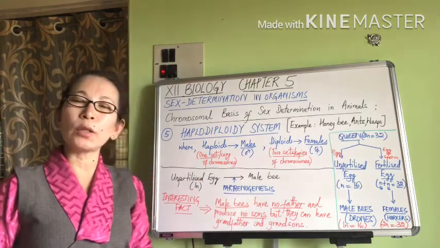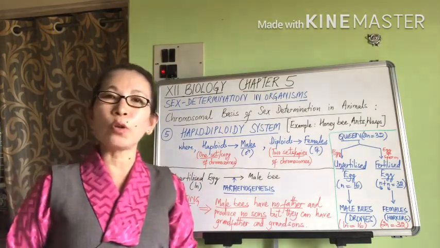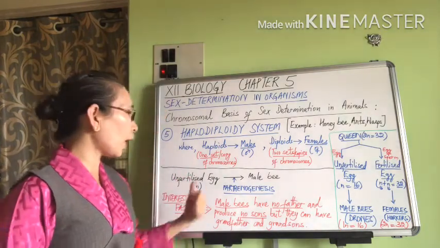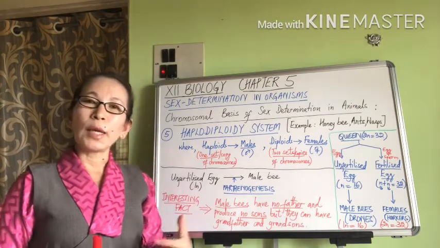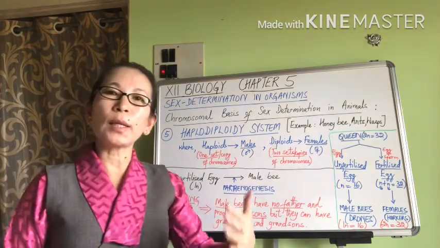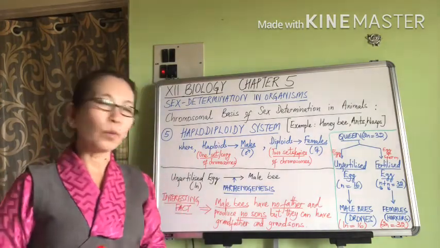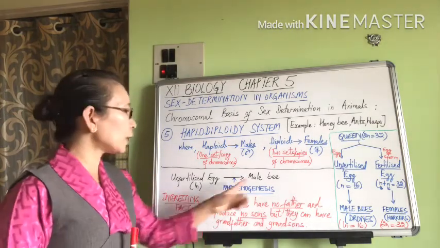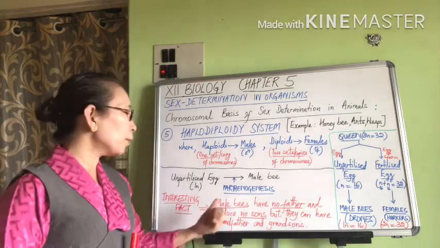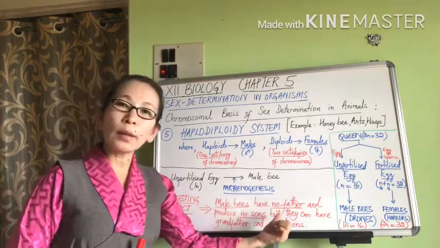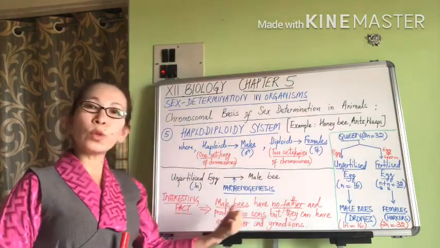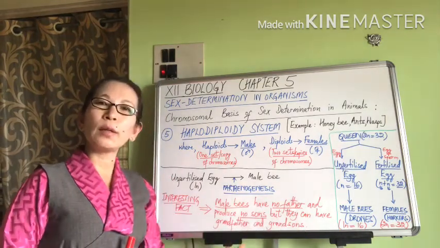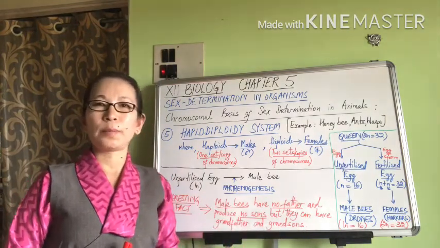So we learned that parthenogenesis is a special mode of reproduction, a kind of asexual reproduction where an unfertilized egg spontaneously, directly becomes an embryo. Another very interesting fact regarding male bees is that male bees have no father and produce no sons, but they can have grandfathers and grandsons.